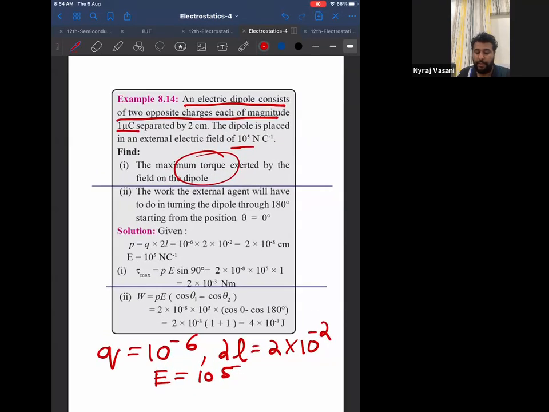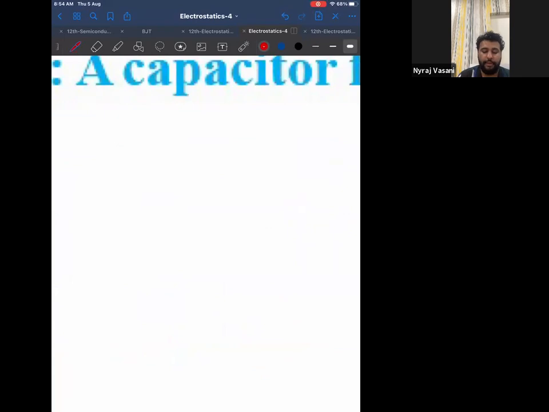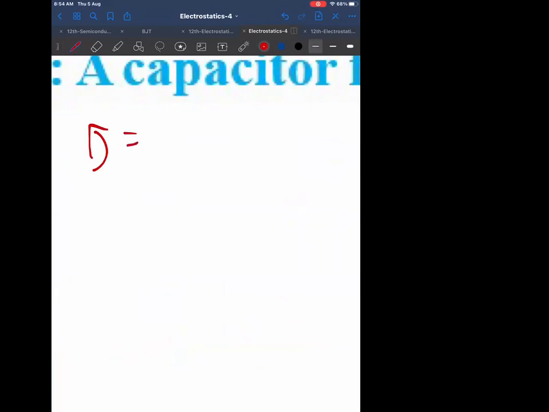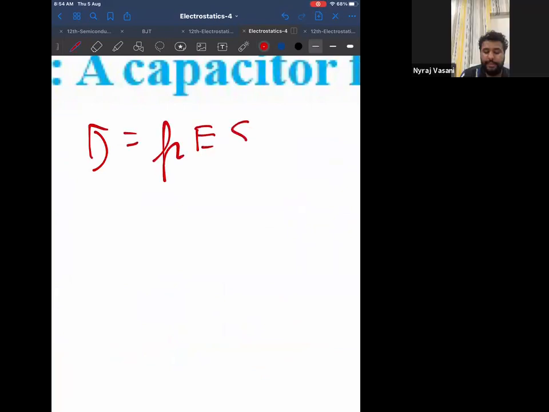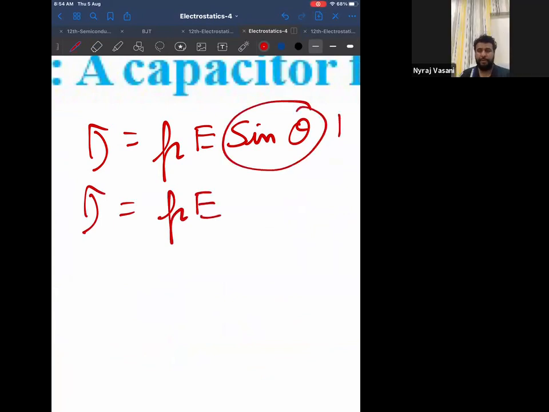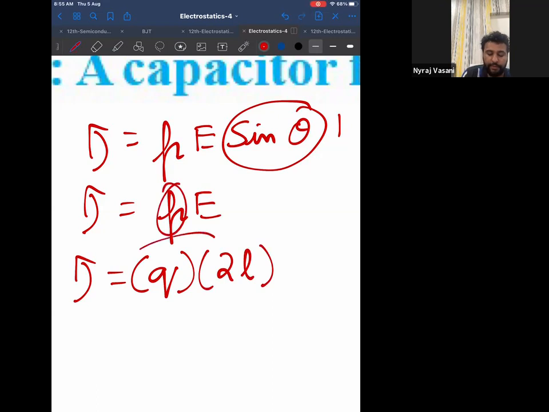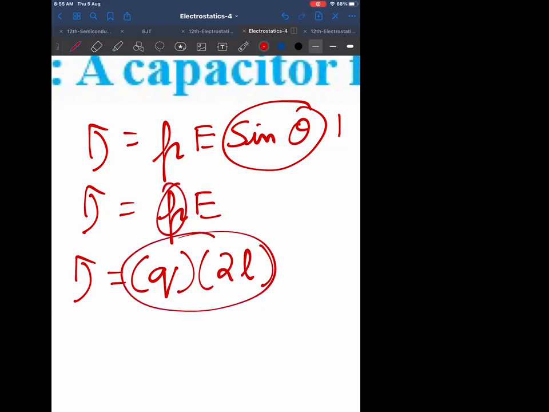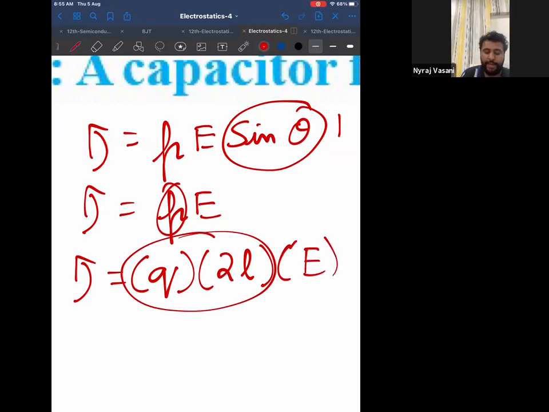Now, what is the formula for maximum torque? Actually, what is the formula for torque? The formula for torque is T equals P E sine theta. Correct? Now in this formula, if I want maximum torque, it will be only PE, because sine theta has to be equal to 1 for maximum torque. You studied that P is dipole moment and the formula is Q into 2L. Do you remember this formula? So torque is P into E, that is Q into 2L into E, the electric field.